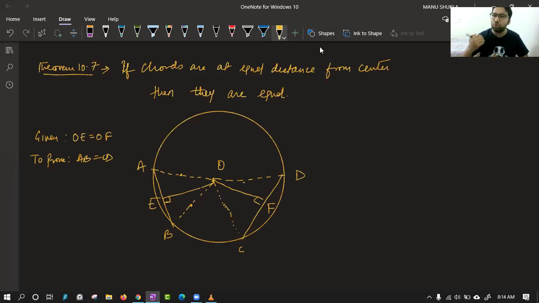So we had to change the triangle so that we can prove this thing. The concept was, if somehow we can prove the half equal, that is, if somehow we can prove EB equal to CF, the concept was, if we can prove this small portion EB is equal to small portion CF, we can say their twice is also equal, and we can say AB is equal to CD.